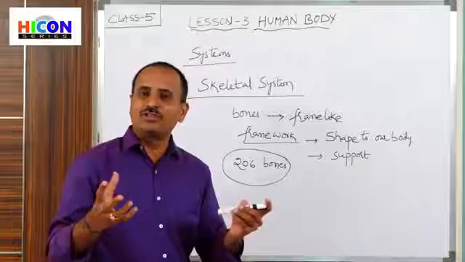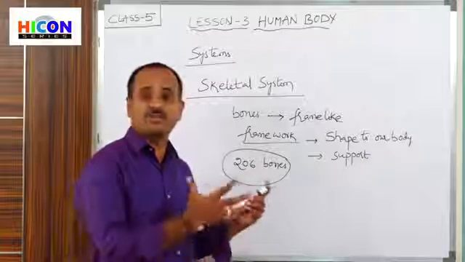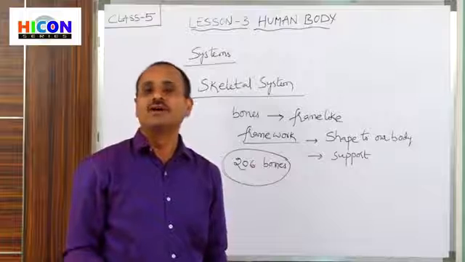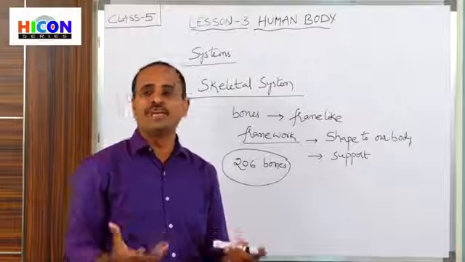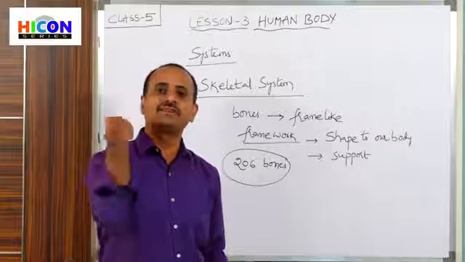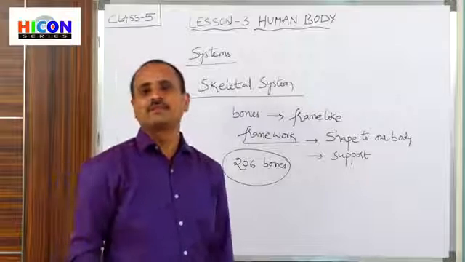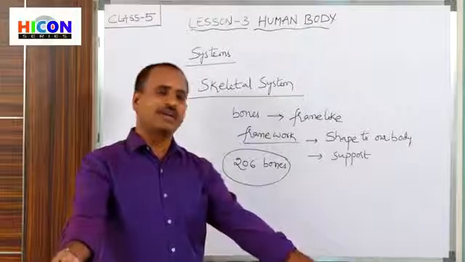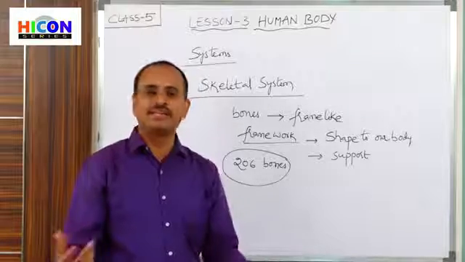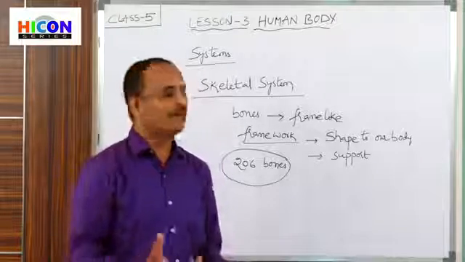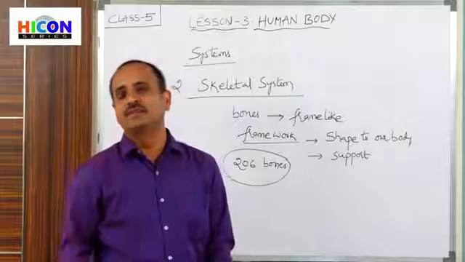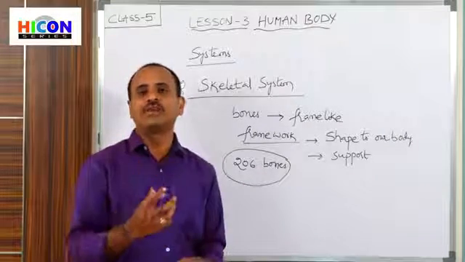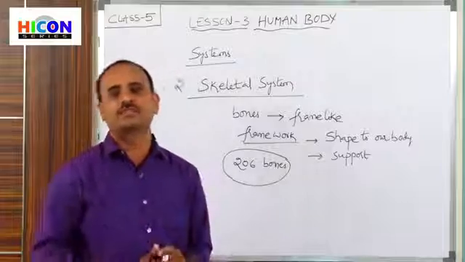See, if there were no joints between the bones, and there was only a single bone, then we could not perform any action. We cannot bend our hands, we cannot bend our legs, we cannot move our head. All these would be fixed. That means we cannot write, jump, run, or move our head from side to side. So that's why the joints of these bones are helpful to our body to perform various types of actions.